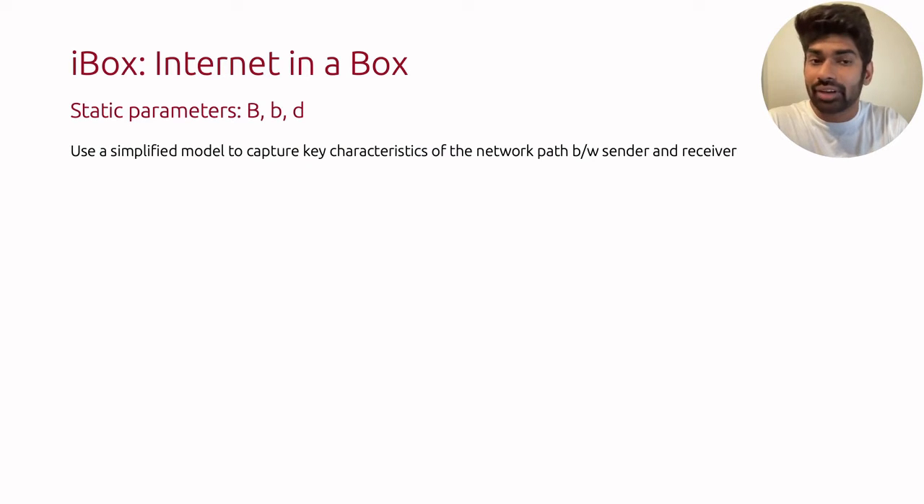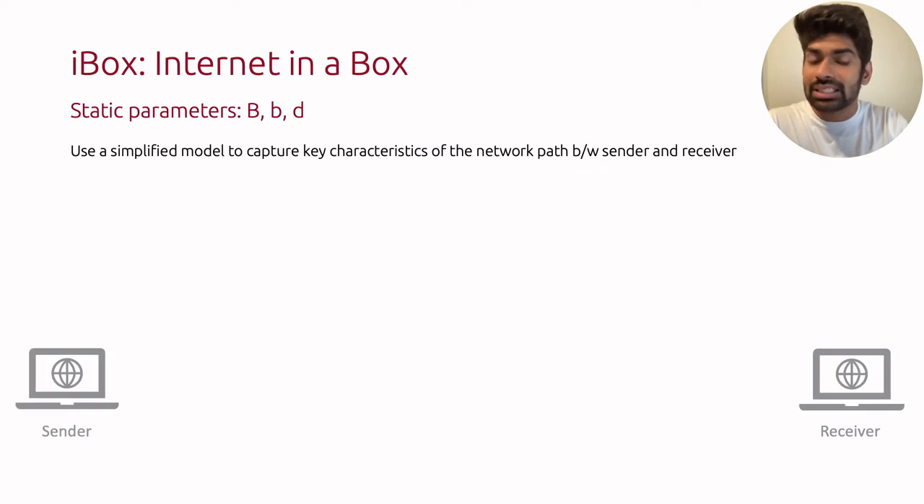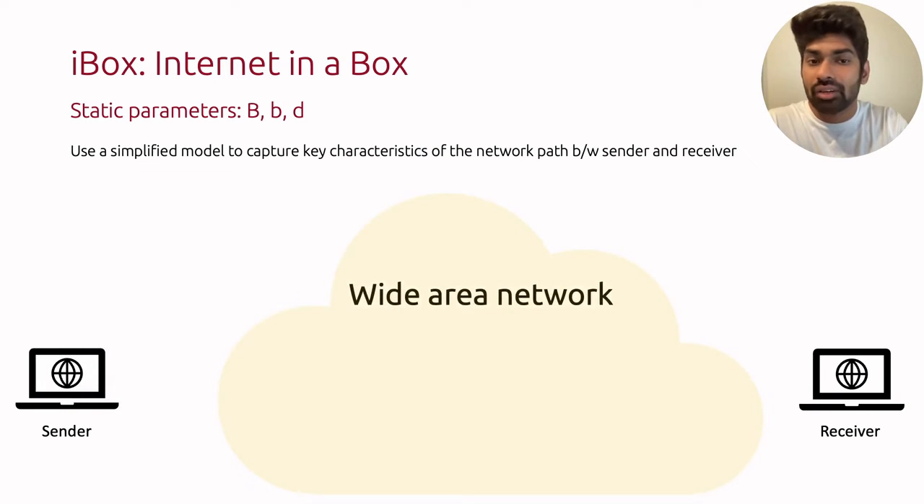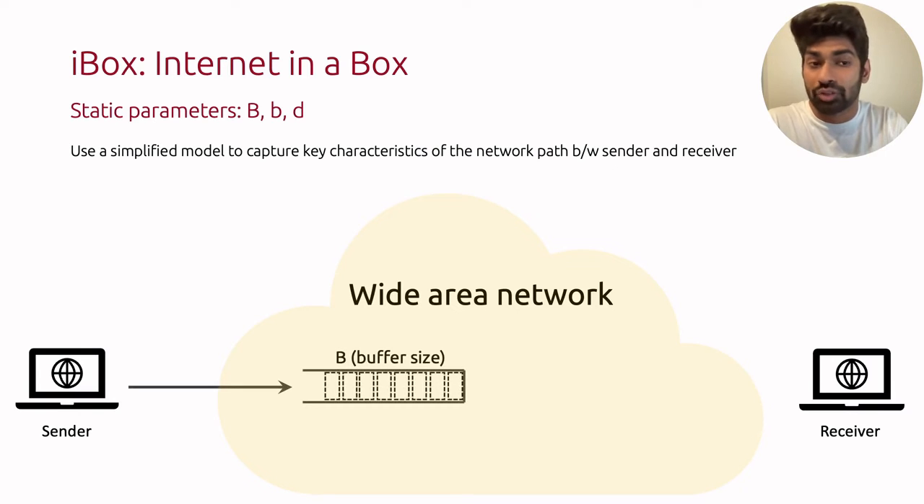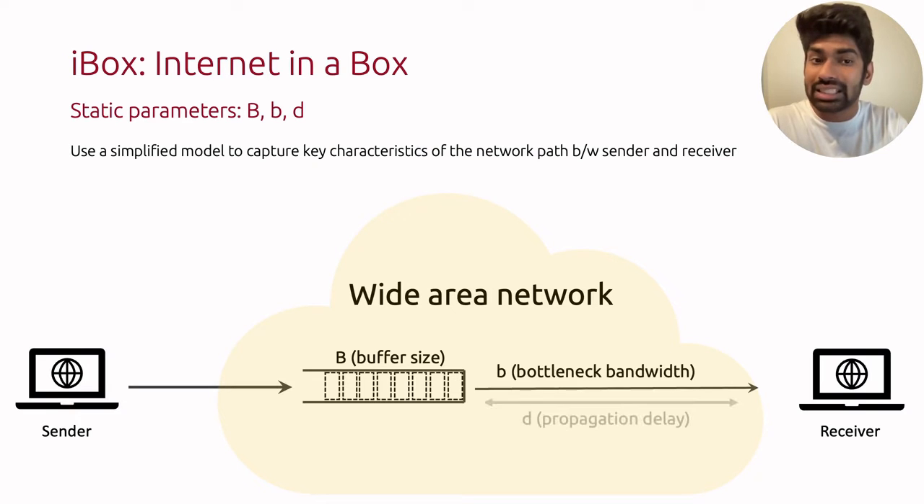First, we use a simplified model to capture key characteristics of the network path between the sender and receiver. So let's imagine a sender and receiver communicating through a wide area network path. We model this path as a single bottleneck consisting of a link with a buffer of size b, a bottleneck supporting a bandwidth of small b, and the path itself imposing a propagation delay of duration d. These three parameters b, small b, and d are the static parameters of the initial simplified model.